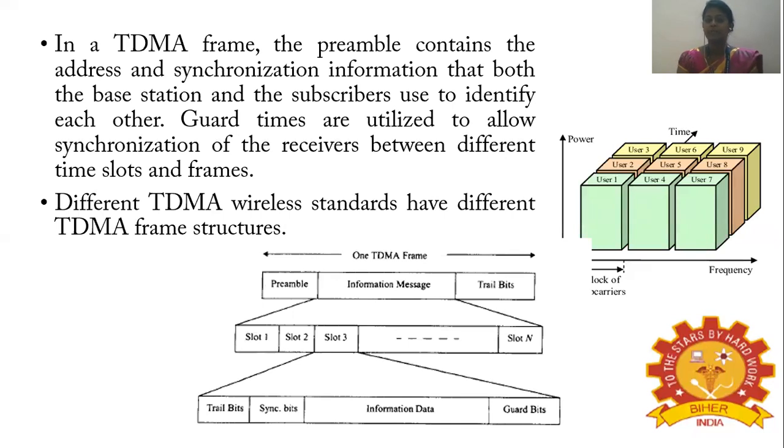So in a TDMA frame, the preamble contains the access and synchronization information that both the base station and the subscriber use to identify each other. The guard times are utilized to allow synchronization of the receiver between the different time slots and frames. As we said, guard times are provided at both the front and the back end. Different TDMA wireless standards have different TDMA frame structures.